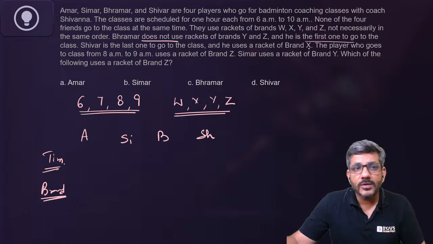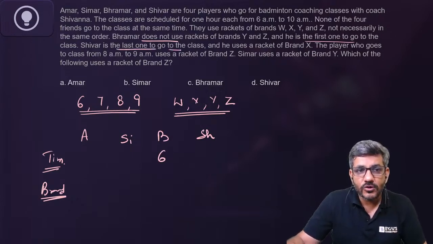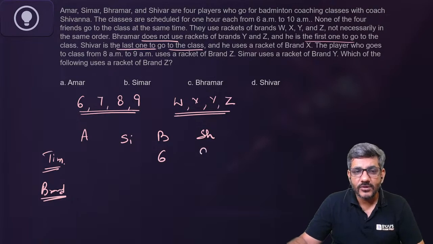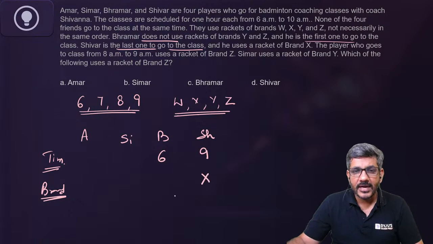He is the first one to go to the class. So Brahmer is the first one to go to the class. That means he goes at 6 o'clock. Shiver is the last one to go to the class. So he goes at 9 o'clock. He uses a racket of brand X. So he uses X. I'm writing X here.